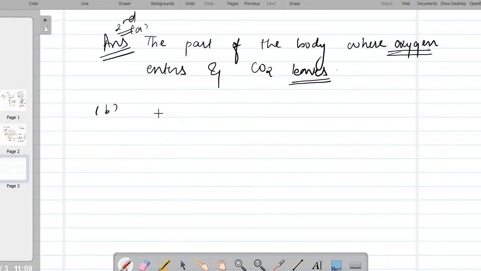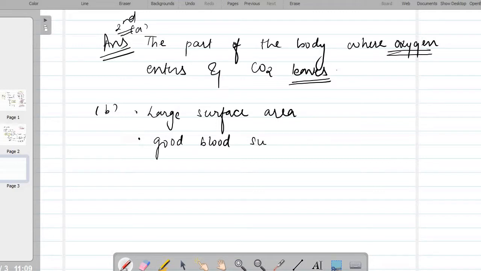The features are large surface area, second one will be good blood supply, third one will be good supply of air containing oxygen.